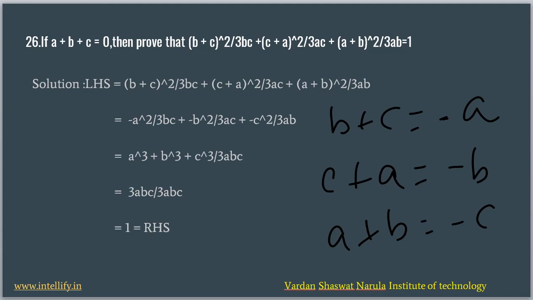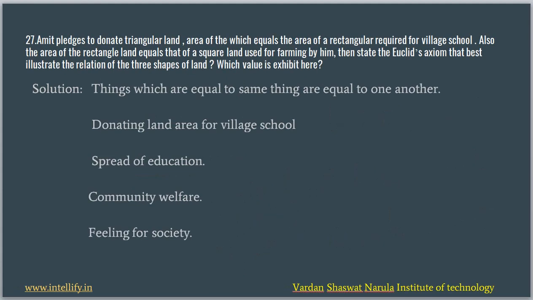Now taking the LCM, because we have bc, ac and ab in the denominator, and taking the common, we will get (a³ + b³ + c³) / 3abc. Because this is equal to 3abc, we would have 3abc / 3abc. We will be left with 1, which is the required proof we need to obtain. So LHS = RHS. Now let's jump on to the next question.